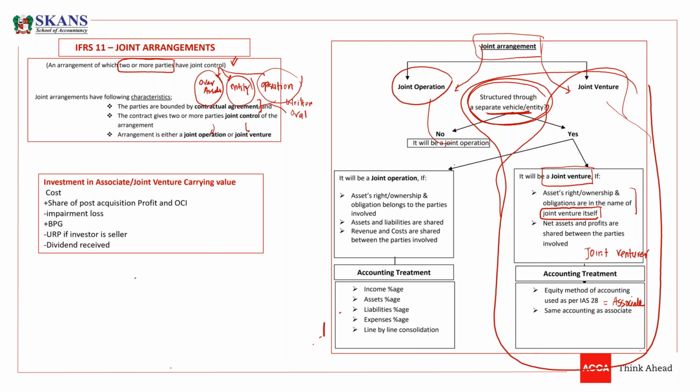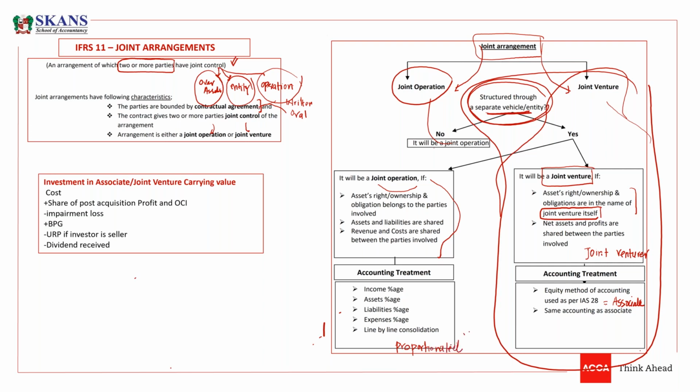But if assets, ownership, liabilities and obligations don't belong to the venture itself, and still belong to the parties involved, then obviously it will be a joint operation. In joint operation, we do accounting which we call proportionate accounting. Proportionate accounting means if we have a 30% share in assets, or a 40% share in assets,